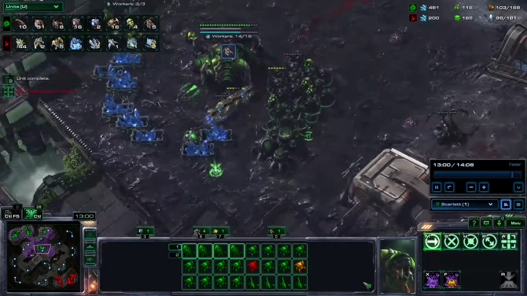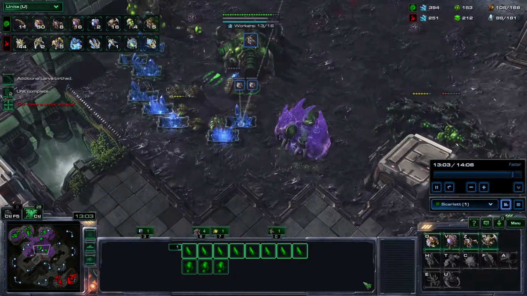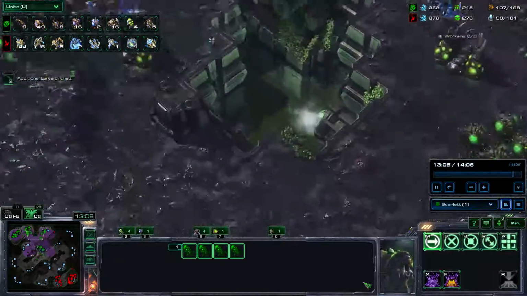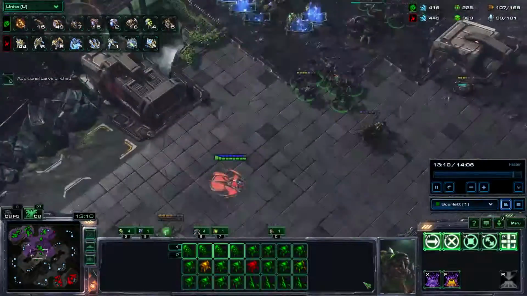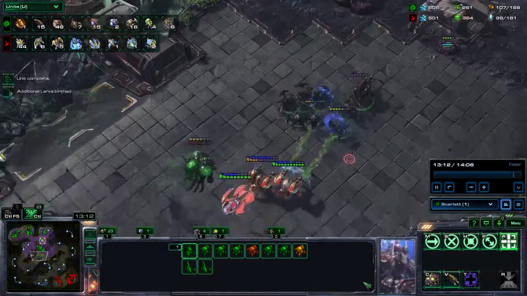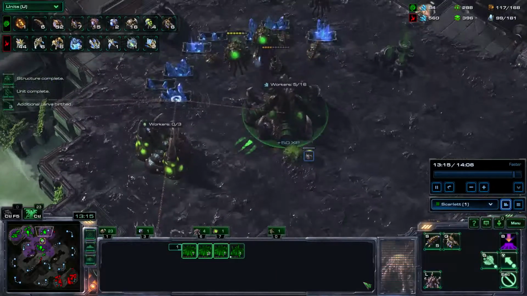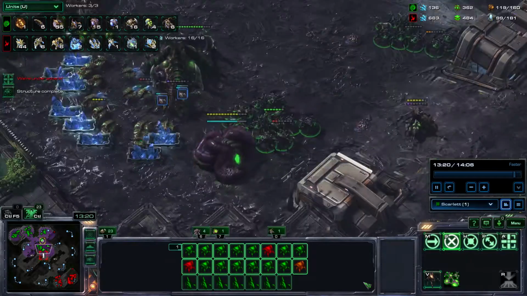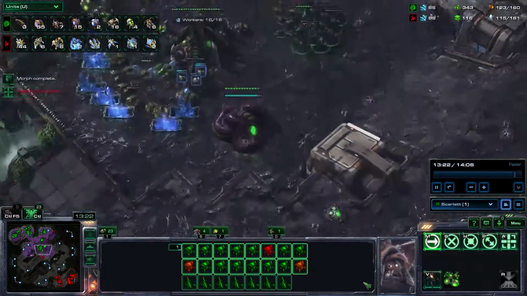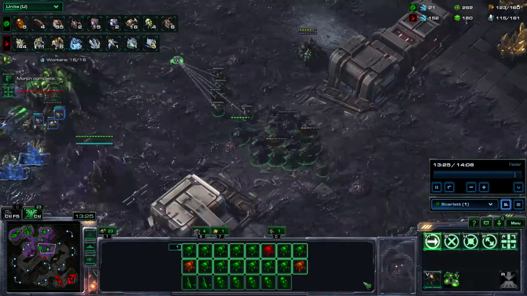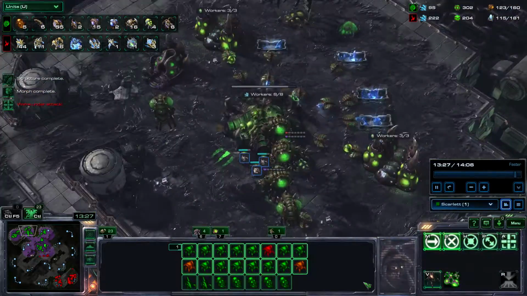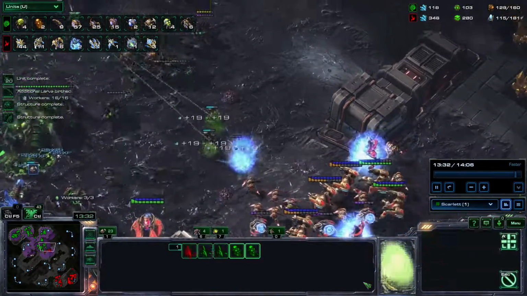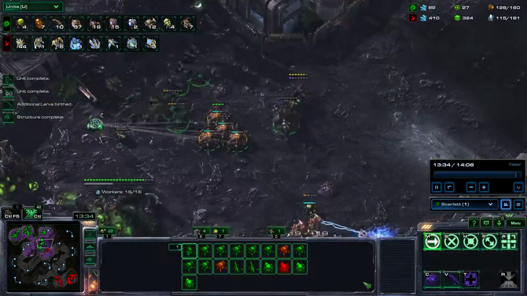However, that immortal drop did make Scarlett move its drones from a position. Not that many troops are being built. In any case, Scarlett is not transitioning into lurkers or hydralisks, into air units. She's just going for the same roach zergling baneling play that is not winning her battles from the very beginning of it all.